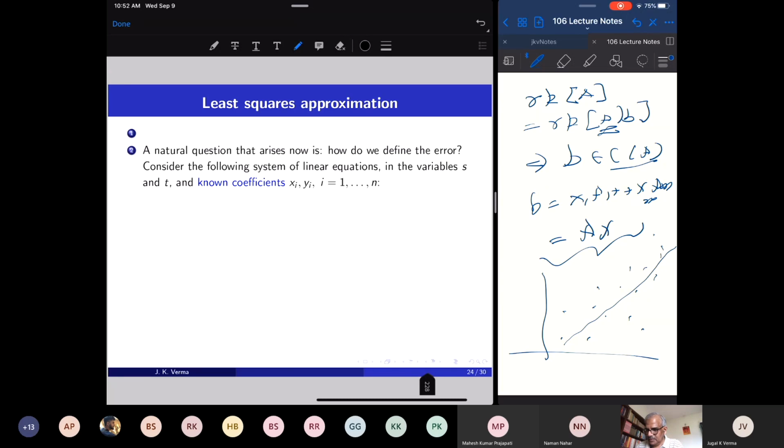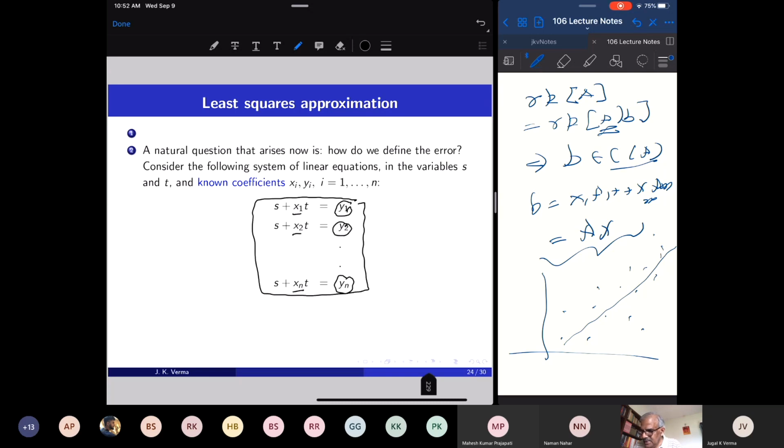Consider the following system of linear equations in variables s and t, and the known data points xi, yi. Look at these equations. If my straight line exactly fits all the data points, all these equations will be satisfied, and this is the line. But it may not be the case when I substitute the input measurement xi. I may not get the output.